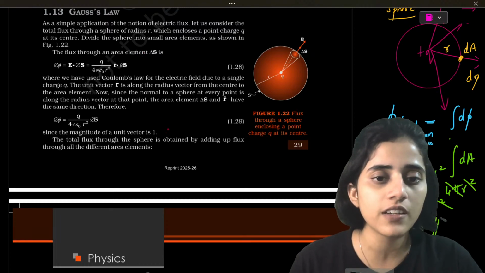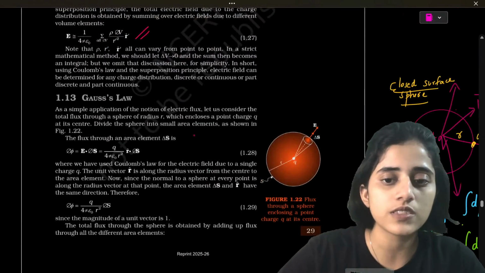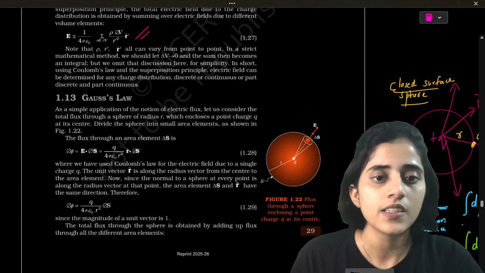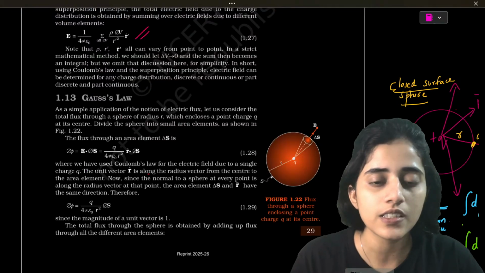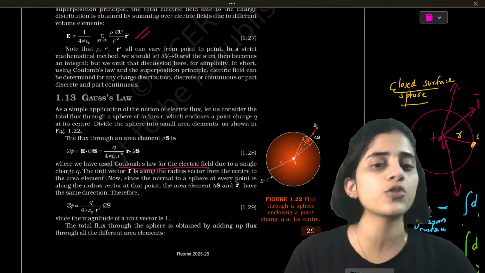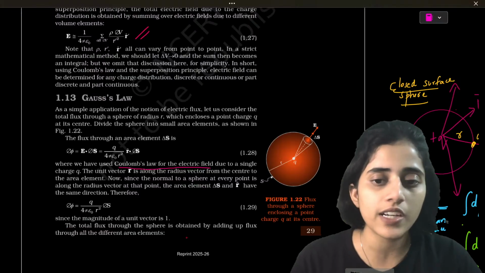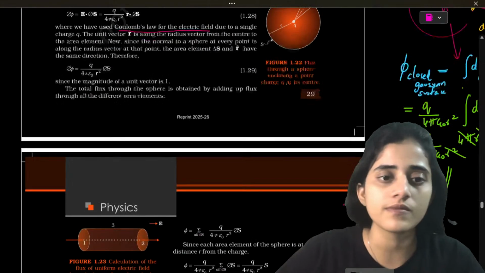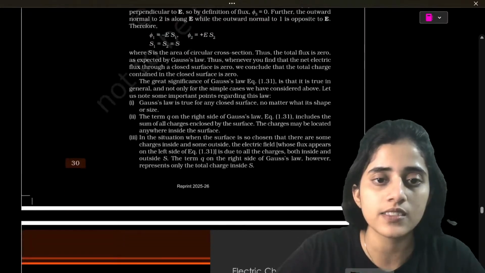Somewhere here the statement is there. Yes, we have used Coulomb's law. All this we have done.